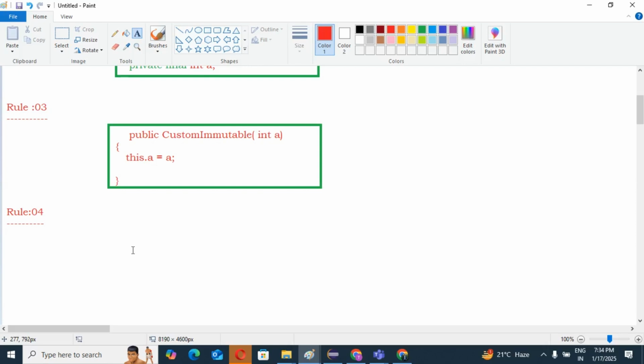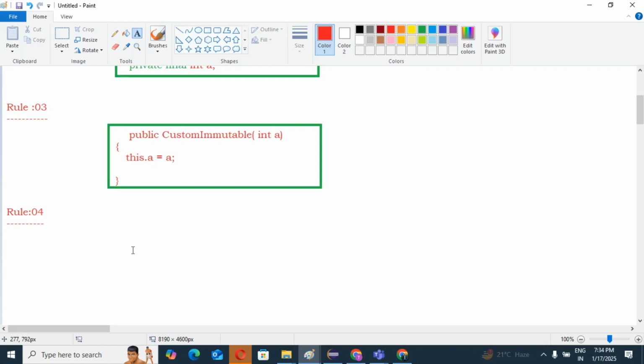So what is the use of setter method? Then you may question, right? If you don't allow the setter method, first you need to understand what is the use of setter method. To modify the value, set the new value. Generally classes allow setter and getter methods.